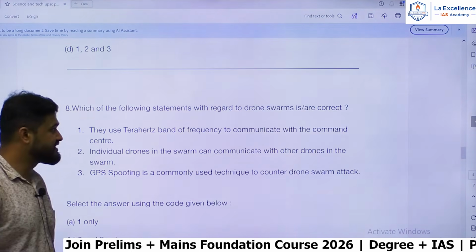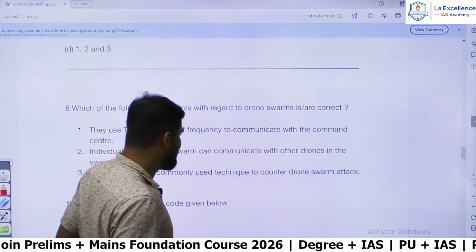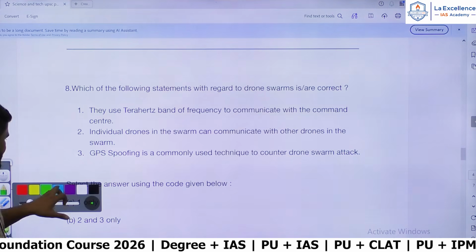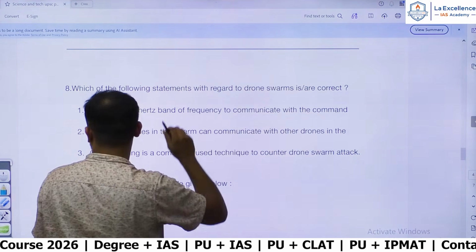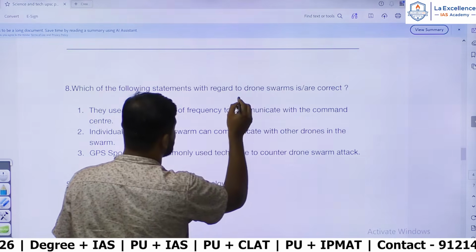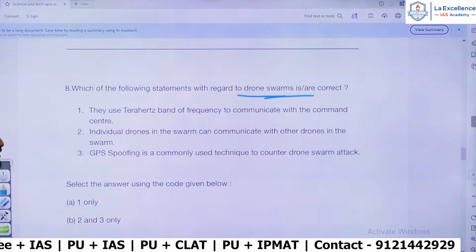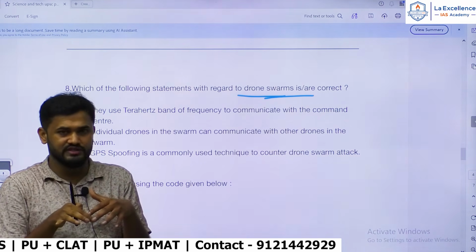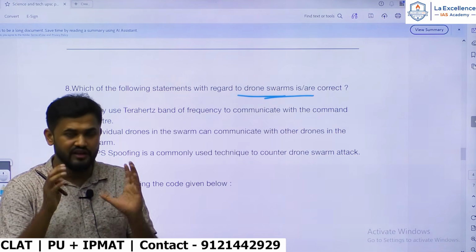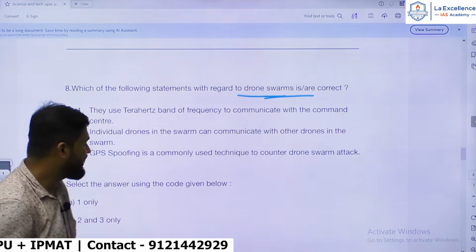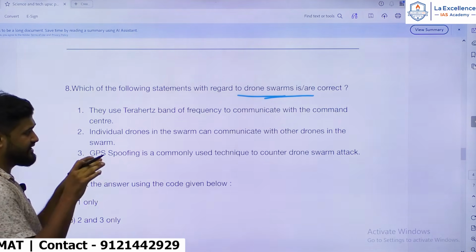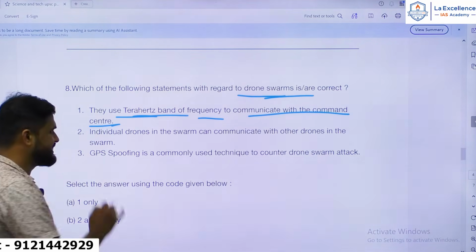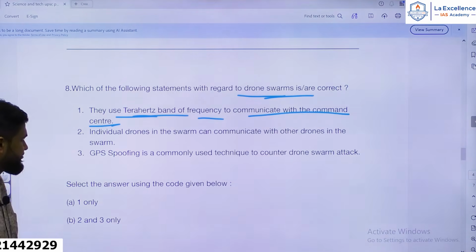Which of the following statements with regard to drone swarms are correct? Drone swarms, these UAVs again are in the news. Hence, in current affairs this has been one of the important topics. What is a drone swarm? You need to understand. In fact, a drone swarm is a network of drones or UAVs working together coherently to perform some complex task. If you understand this, you can easily guess this. First statement: they use terahertz band of frequency to communicate with the command center.